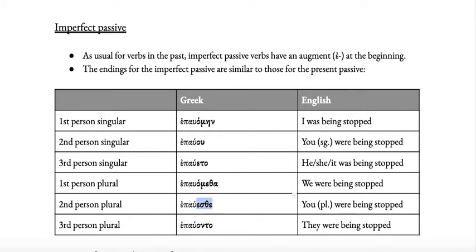The you plural is also the same, esthe. And then the they part, the third person plural, is almost the same. Instead of ontai, you have onto. So omen, ou, eto, ometha, esthe, onto. And you can see the English meanings here in the right-hand column.